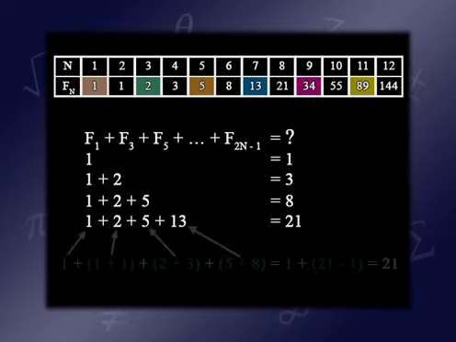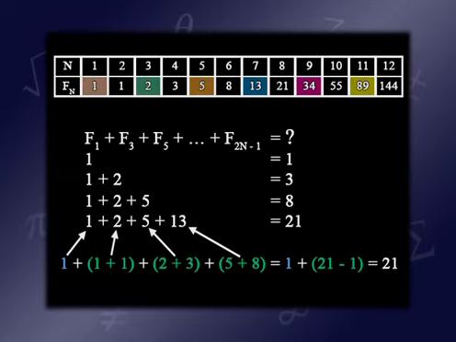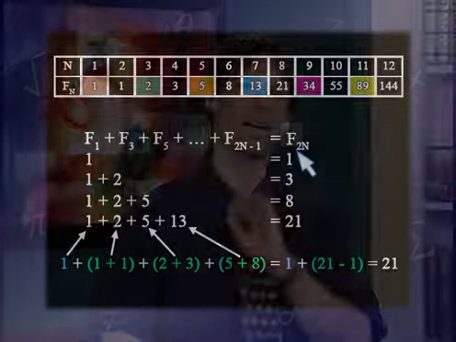And why does that work? Well, we'll leave the 1 alone and do the same thing we did before. We have 2 is 1 plus 1, 5 is 2 plus 3, 13 is 5 plus 8. Add all those together. We have the same Fibonacci sum, except we have an extra 1 at the beginning. And that extra 1 will cancel that minus 1, leaving us with a final answer of 21. In general, we have that f1 plus f3 plus f5 up to f2n minus 1 is equal to f sub 2n exactly.